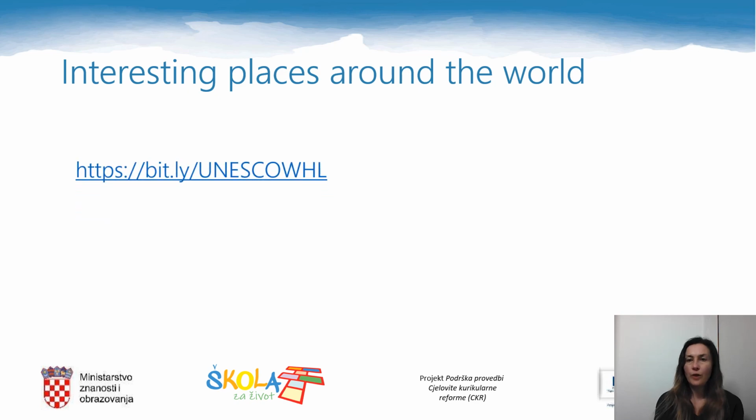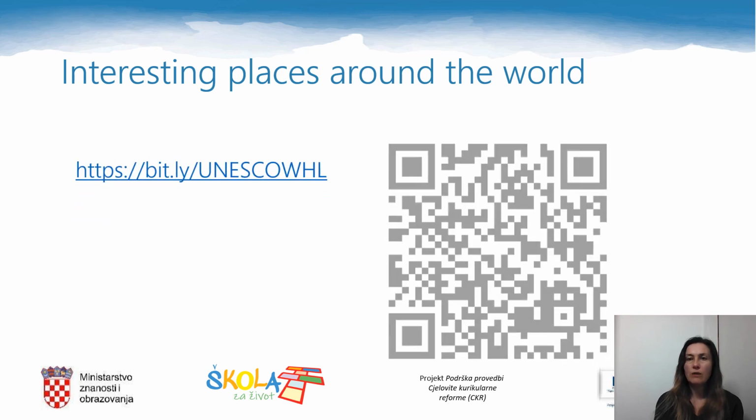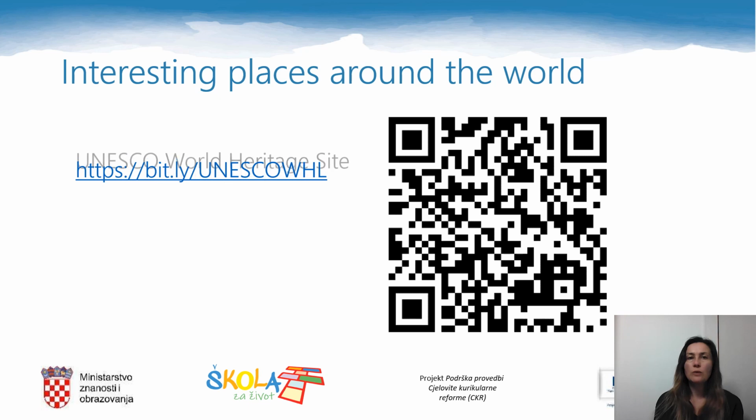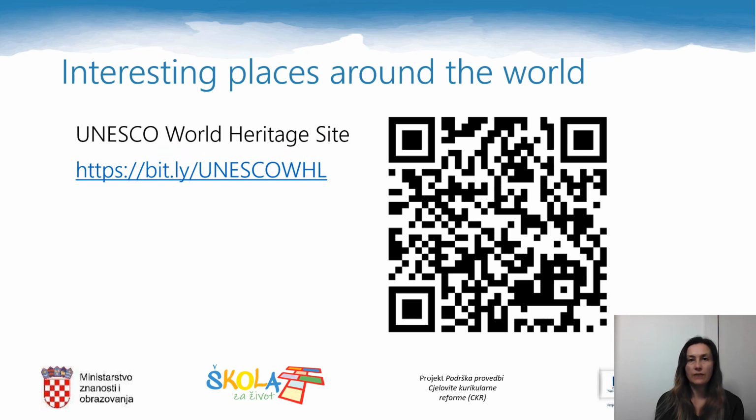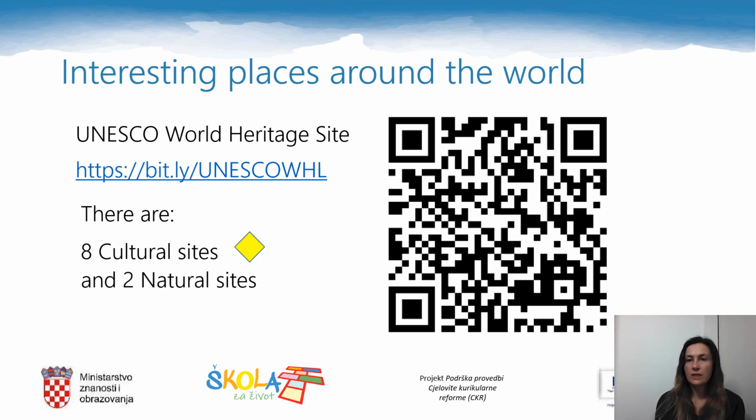If you copy the following link into your web browser or scan the QR code, you will be directed to UNESCO's World Heritage site. There is a list of many interesting and beautiful places there. Croatia is also there, with its 8 cultural sites. Why cultural? Because there is a yellow symbol next to the name, and 2 natural sites, because there is a green circle next to the name.